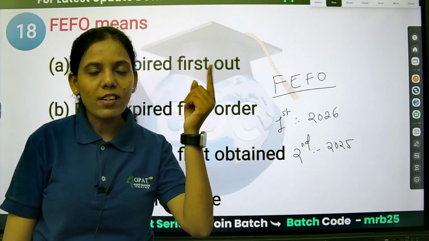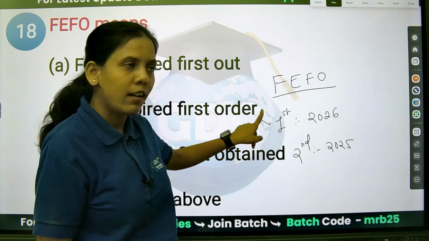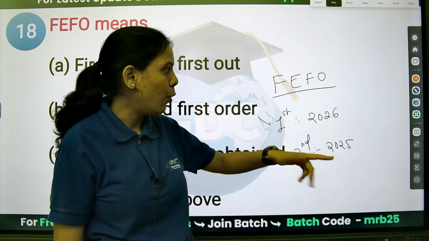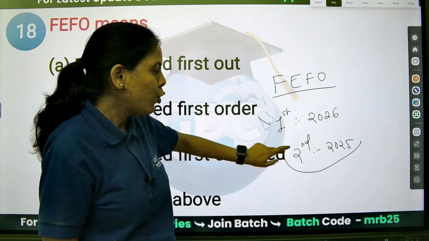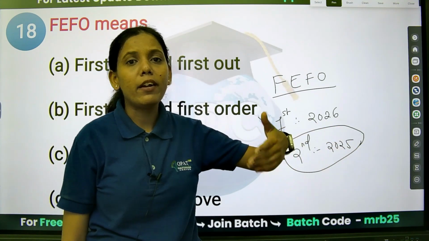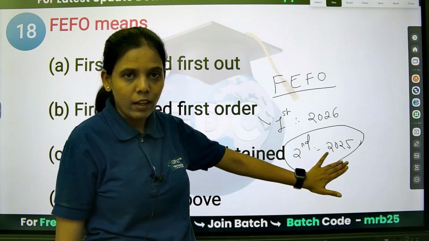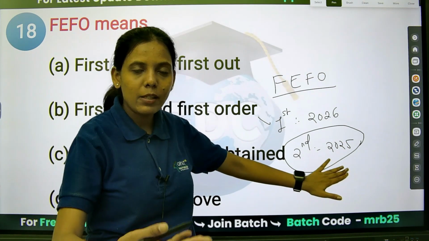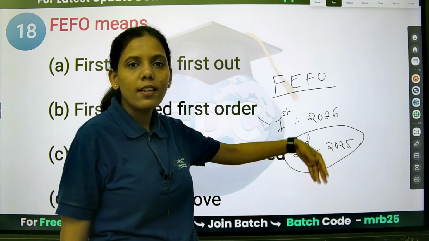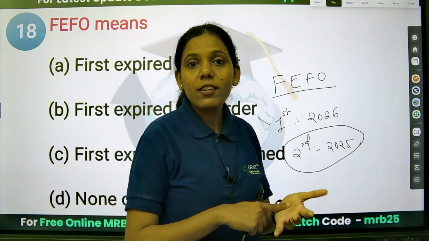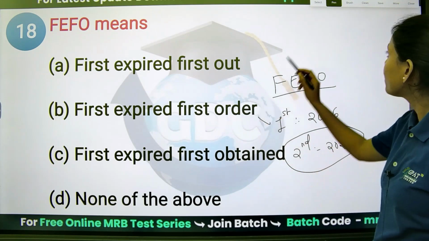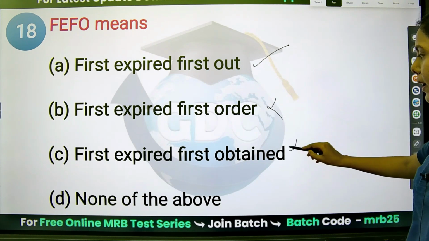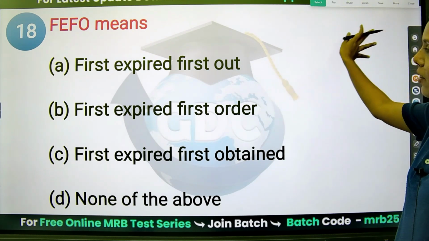Now, according to first in, first out, this came first, and this came afterwards. But according to first expired, first out, they will remove this one first because its expiry is near. There is no point in removing the 2026 product first. Although this product came afterwards, its expiry is first, so we will remove this one, then that one. So some people will follow first expired, first out. That is the right answer. Option A. Order is not there, obtained is not there. So option A is the right answer.